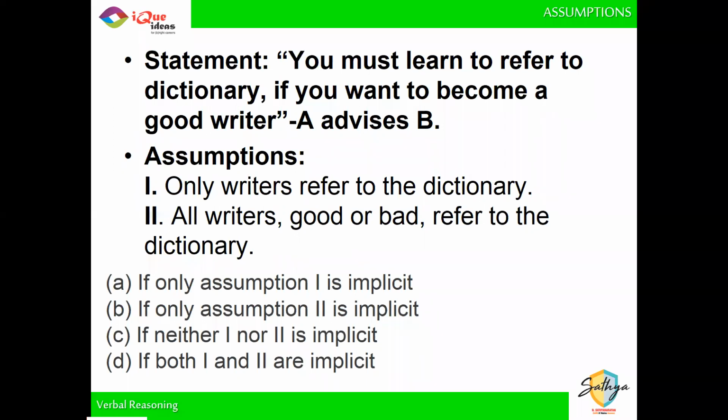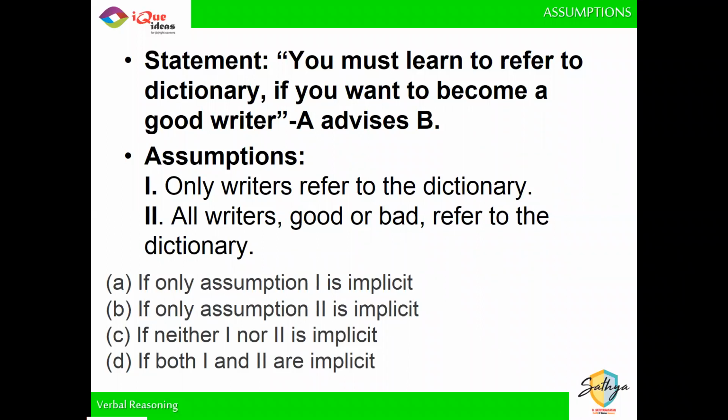The statement is only about those who want to become a good writer. So whether only writers refer to the dictionary or even non-writers refer to the dictionary, it has absolutely nothing to do with the statement. So the first one is not required as an assumption. I hope you get it. The first assumption is immaterial. It does not matter that only writers refer to the dictionary. कोई फर्क नहीं पड़ता है statement को. So first one gets eliminated. Now, what about the second one? It says all writers, good or bad, refer to the dictionary.